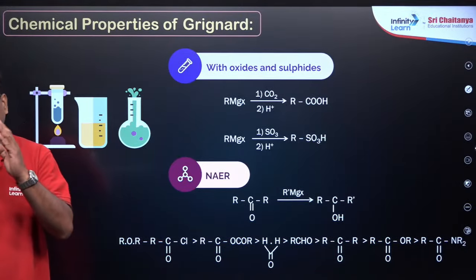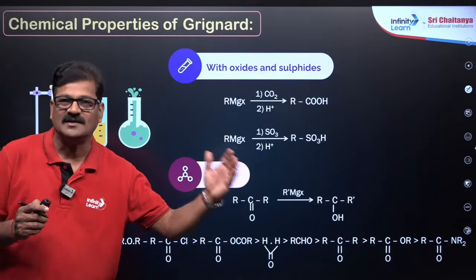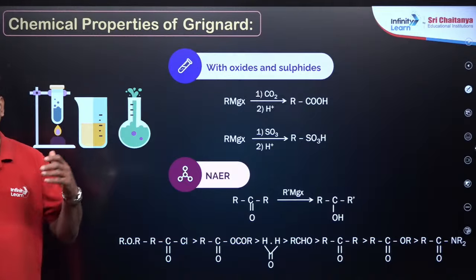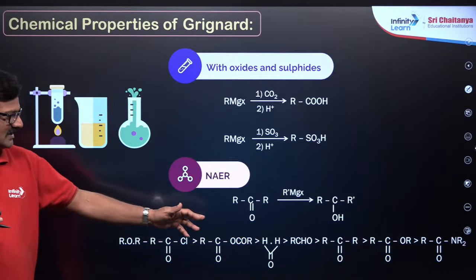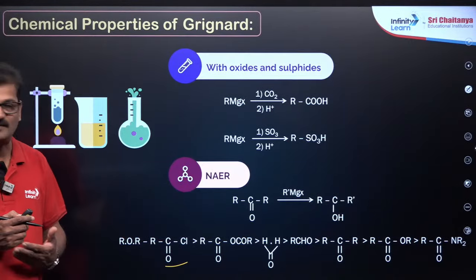I want to say formaldehyde is more reactive than aldehyde, is more reactive than ketone, is more reactive than acid and acid derivatives, that is given here. Acid chloride is more reactive in these nucleophilic addition elimination reactions.